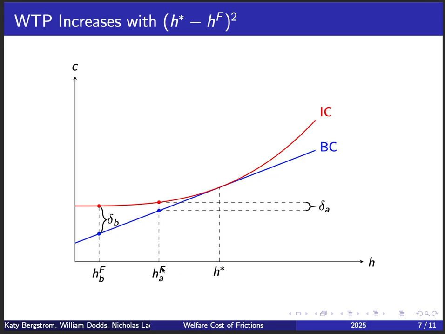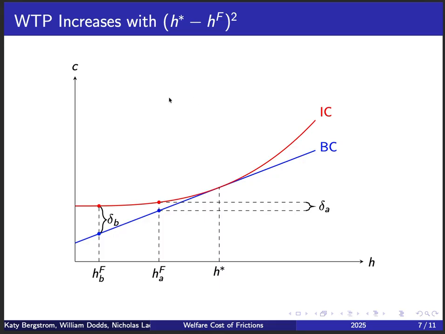But individual A is actually forced to choose hours HFA, whereas individual B is forced to choose hours HFB, so that this distance is actually twice as large for individual B as it is for individual A. But you see here that the willingness to pay, the delta for individual A, is less than half of the willingness to pay for individual B. So in other words, whenever we double this distance, H star minus HF, we increase the willingness to pay by more than twice.